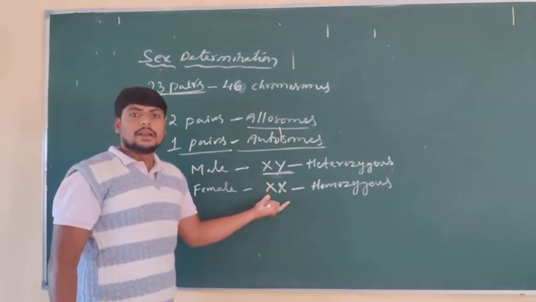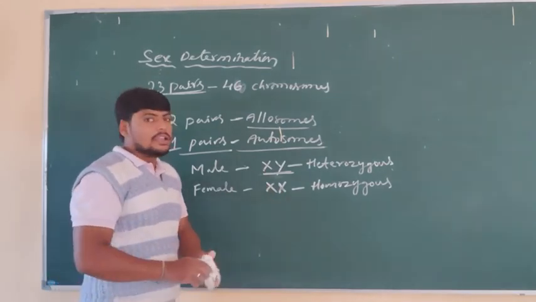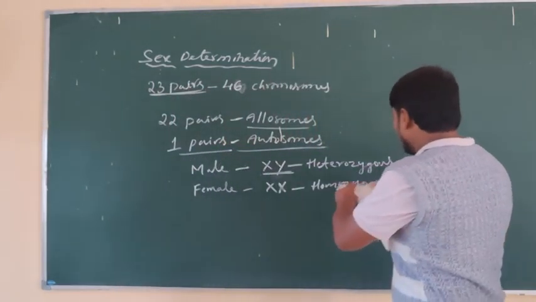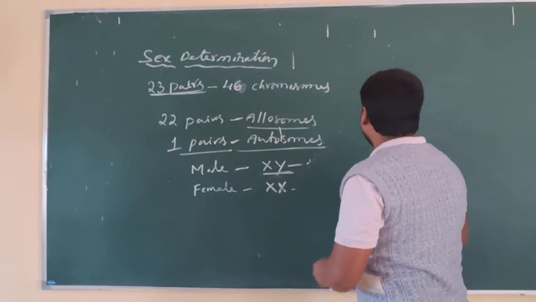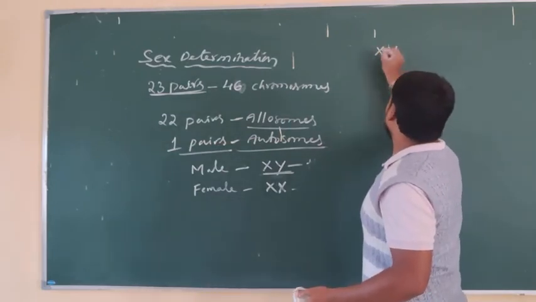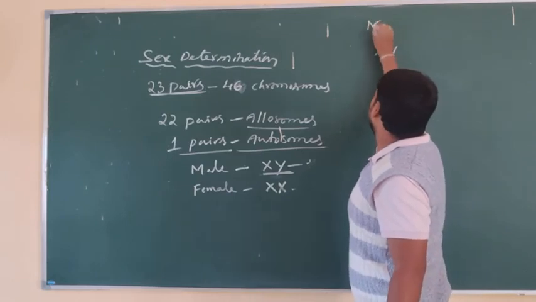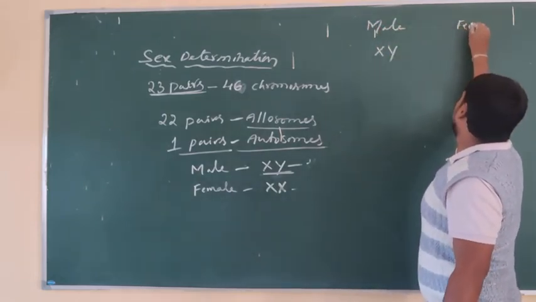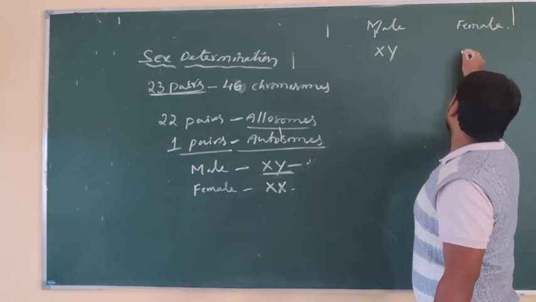Now, during sex determination, what is happening here? If you observe how sex determination occurs in human beings, as we have seen, XY is male and XX is female.